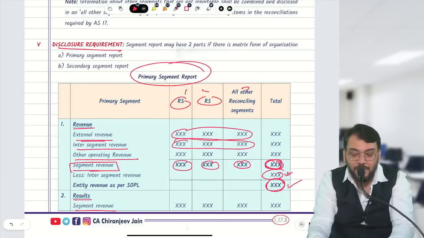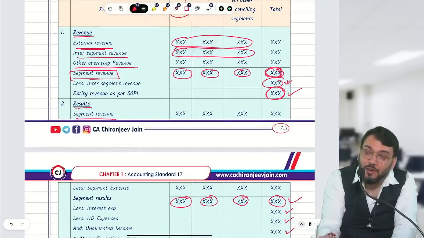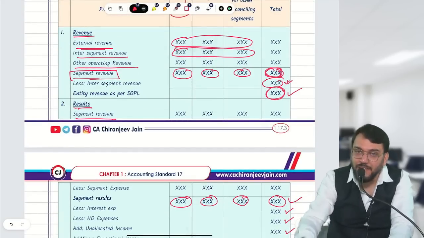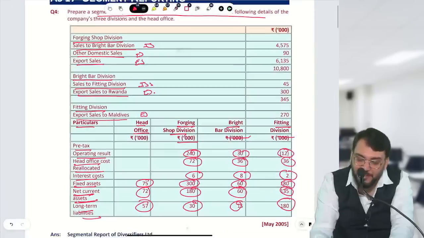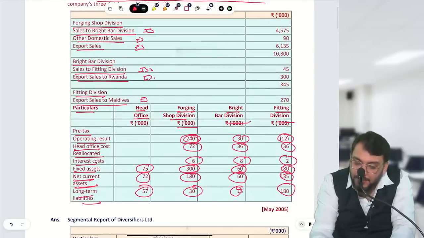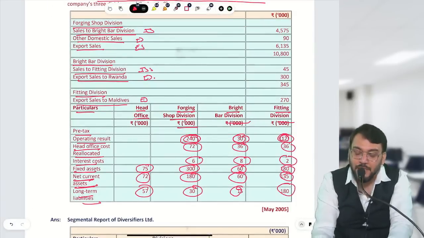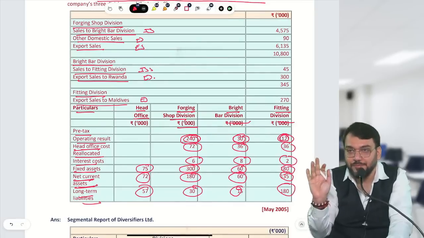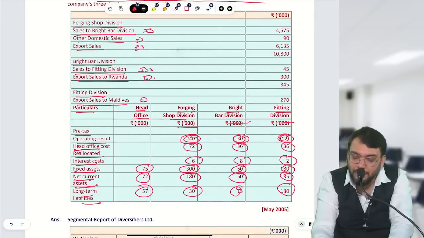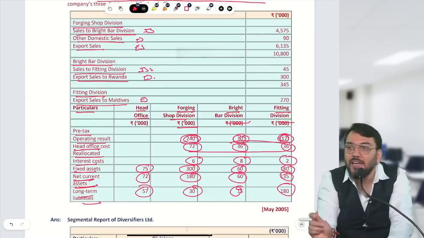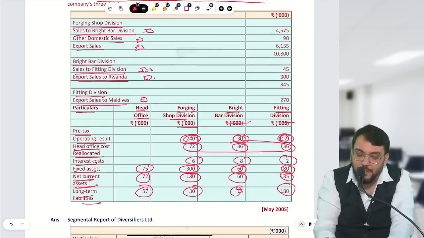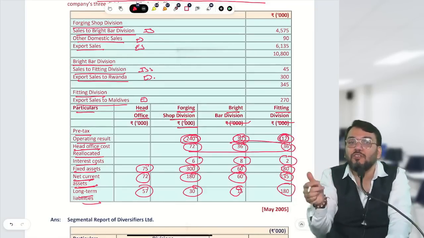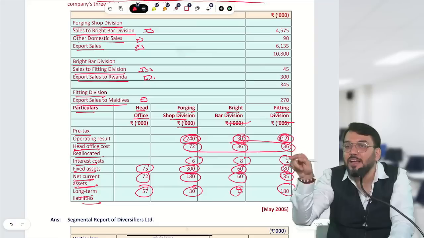Now in the result they have already given segment result. You can see segment result is given 240, 30, and 12. Then the head office cost will be used for reconciliation purpose, so you can make a total of this and minus from reconciliation. Then interest cost will also be used for reconciliation. You can do total of this and minus for reconciliation.